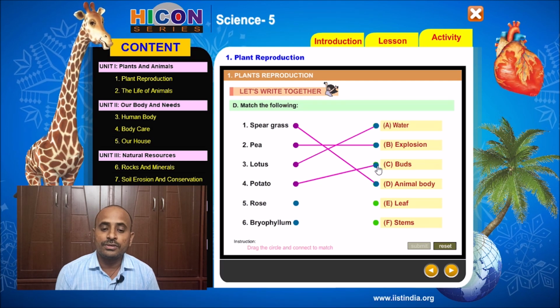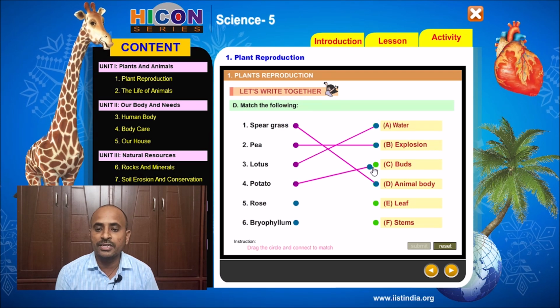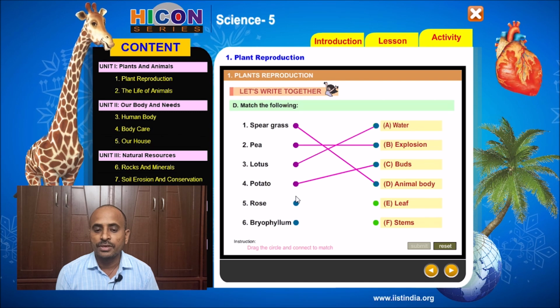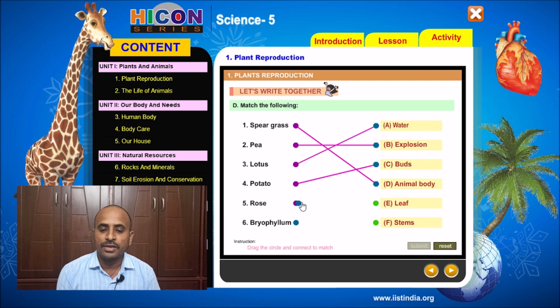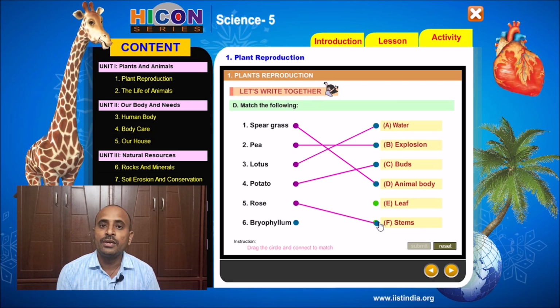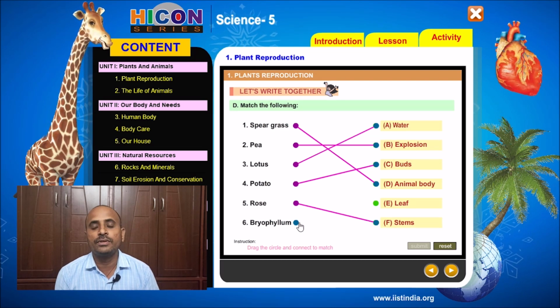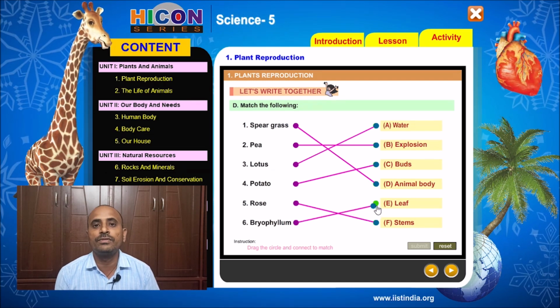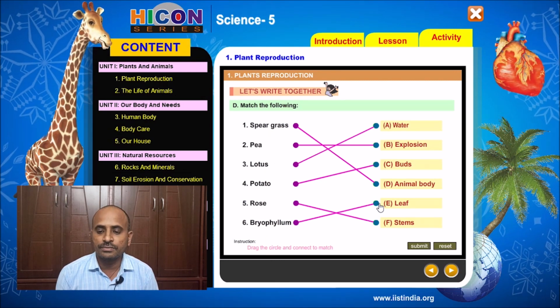So children, the fifth word is rose. Rose reproduces its new plants from its stems. So match the rose with stems because it reproduces its new plants from its stems. Next, the last one is bryophyllum. Bryophyllum reproduces its new plants from its leaf. So match the bryophyllum with the leaf. Children, this is the way to match the given words. So note down this matching in your notebook.